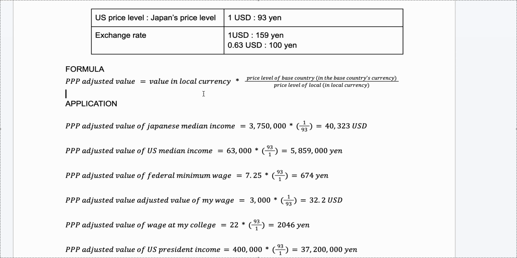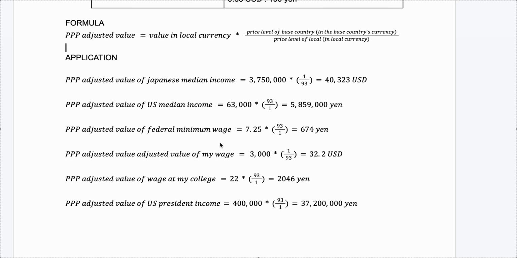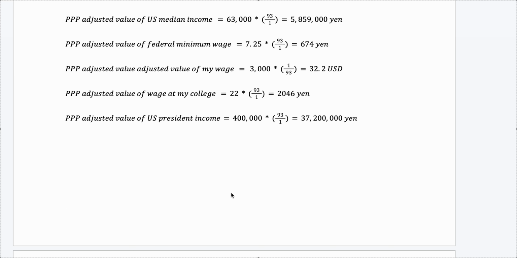It can be U.S. dollars versus Mexican peso, or if you want to know how much German people are earning, you can definitely use euro and U.S. dollars, and use the same method to fully grasp how much purchasing power the income of other countries has.